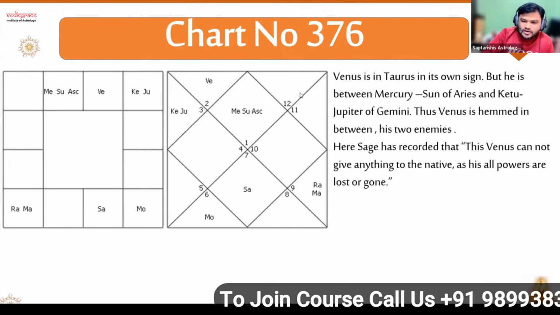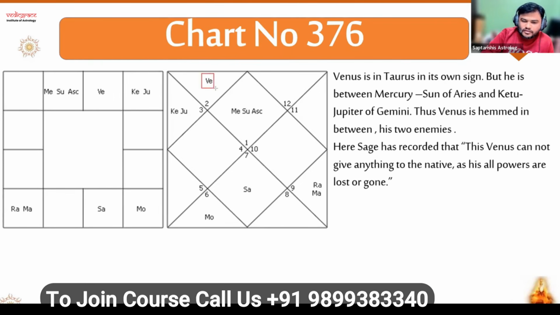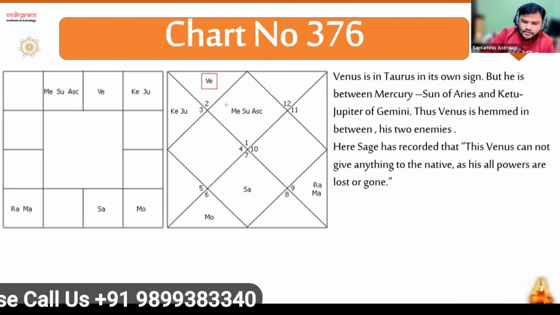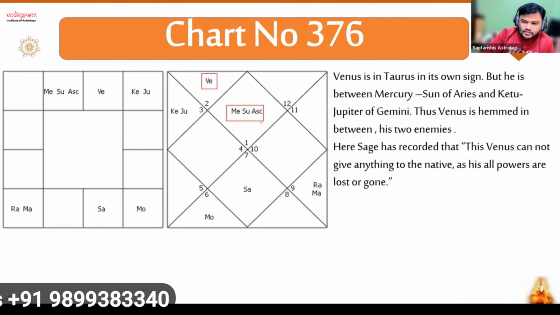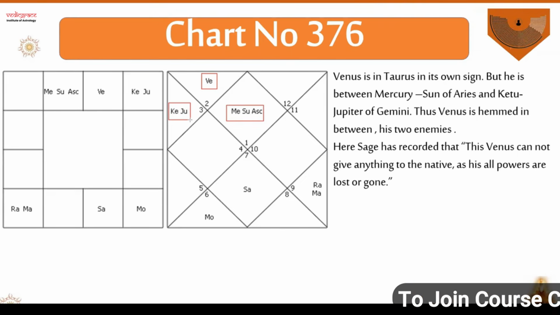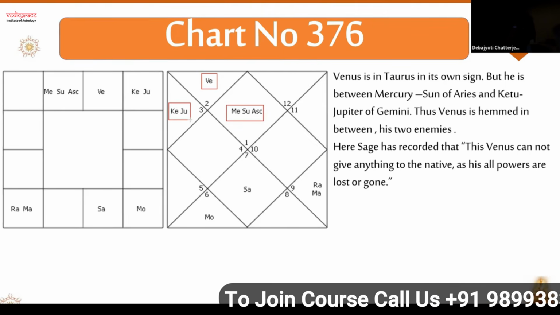Now in this chart, we know Venus is in Taurus sign, in its own house. It's between Mercury and Sun of Aries and Ketu and Jupiter of Gemini. Now, who is the enemy of Venus here? Ketu and Sun. Sun, Jupiter.